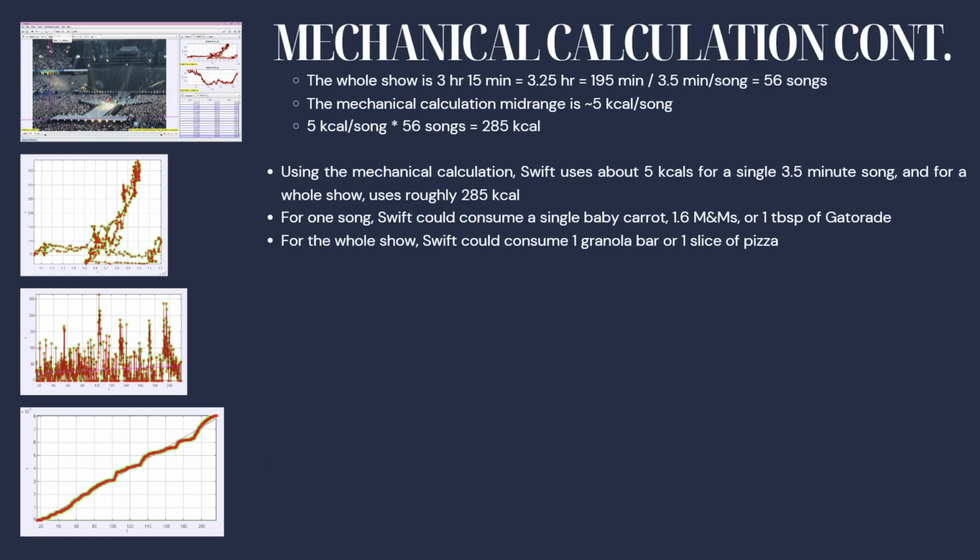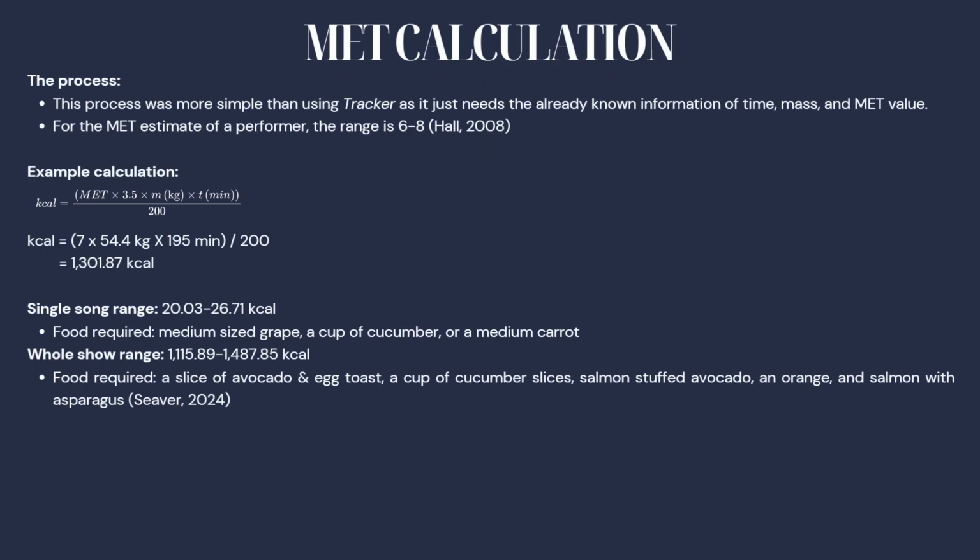Using this, we know that the show is about 56 songs, which, multiplying that by what we just got with an average of 5 cals, it's 285 cals for the whole show. So for one song, it would be the equivalent of a single baby carrot, 1.6 M&Ms, or 1 tablespoon of Gatorade, and for the whole show, it would be 1 granola bar or 1 slice of pizza.